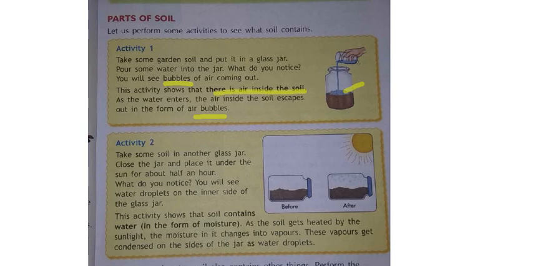You can take any jar, pour some mud in it, and you can do this activity at your home. Pour some mud, and if you pour some water in it, immediately some bubbles will come outside from that mud. Why are these coming? Because air is present in the soil, the air is coming outside in the form of air bubbles.